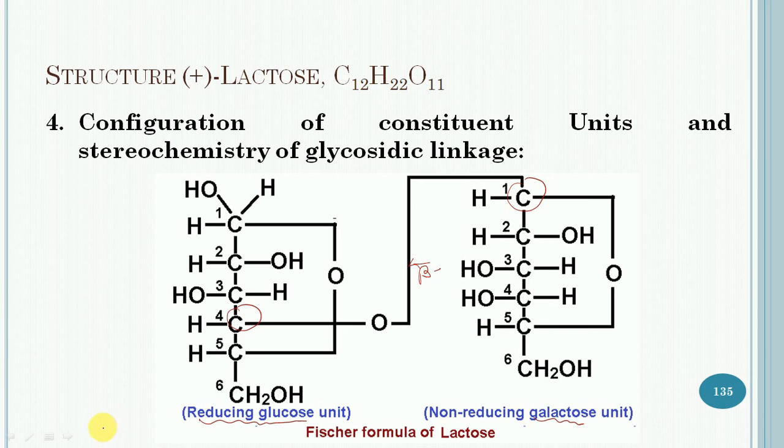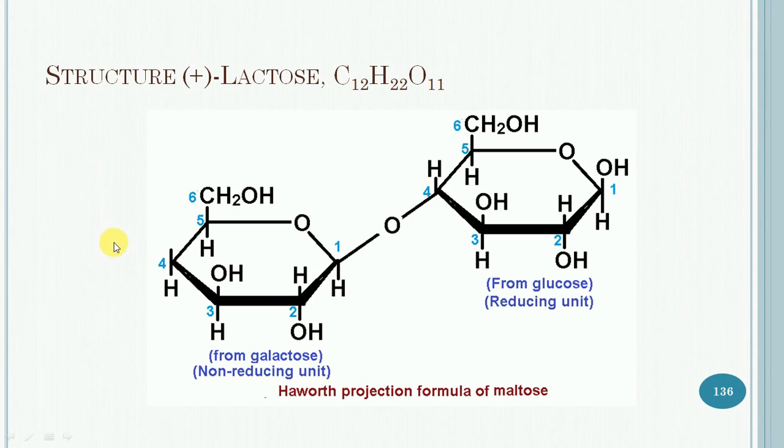So this one is the Fischer projection formula of lactose. This one is the reducing glucose unit and this one is the non-reducing galactose unit, involving a beta glycosidic linkage between carbon 1 and carbon 4. Then the Haworth projection formula of lactose.